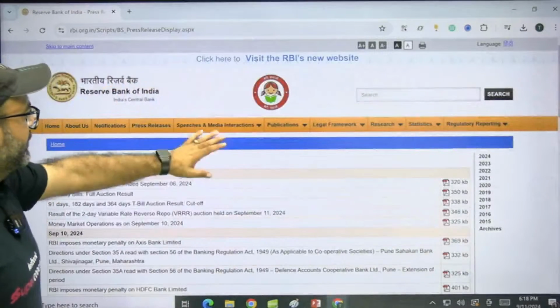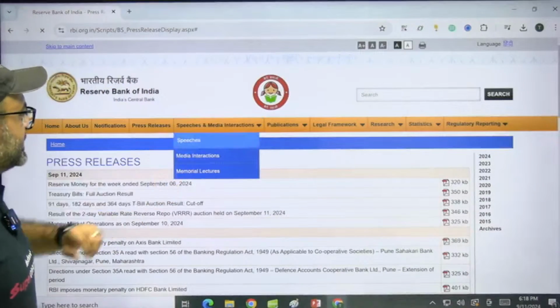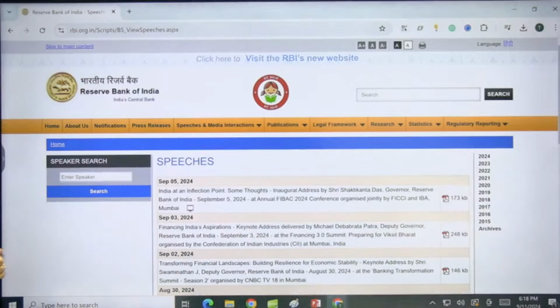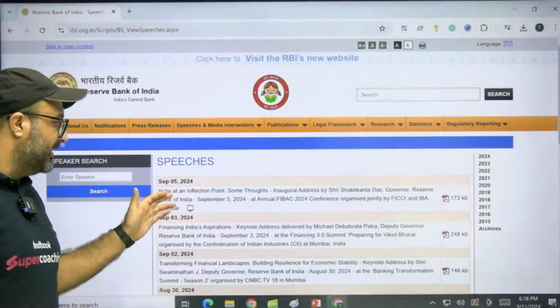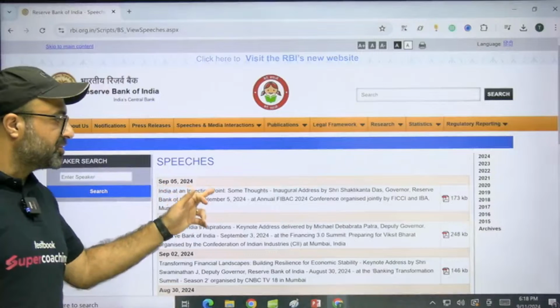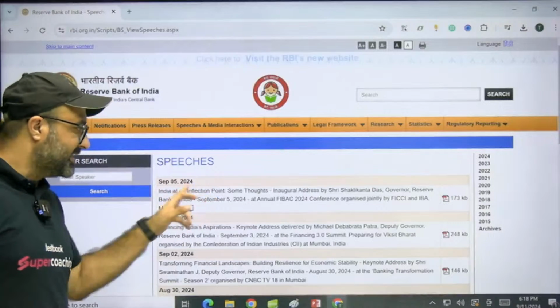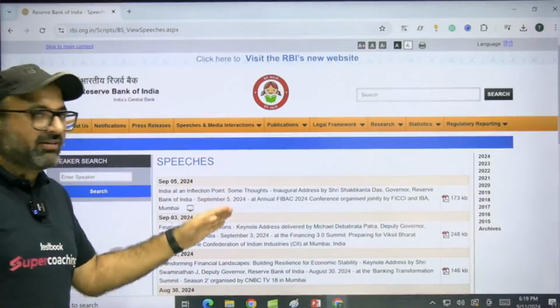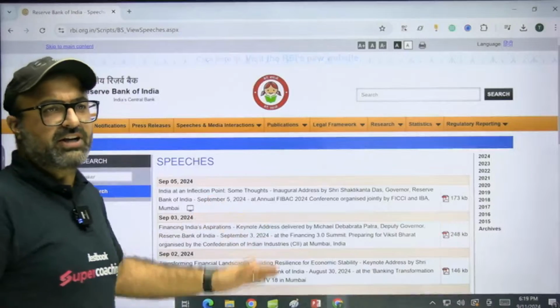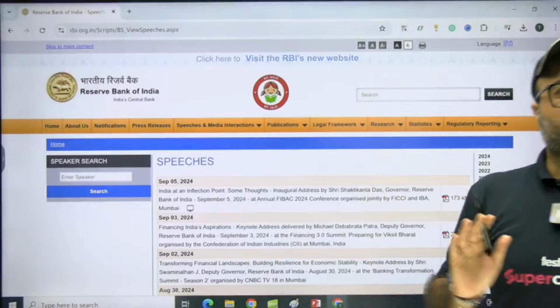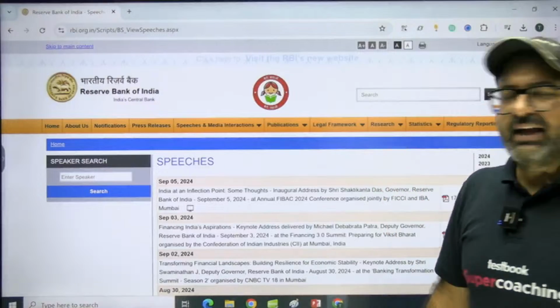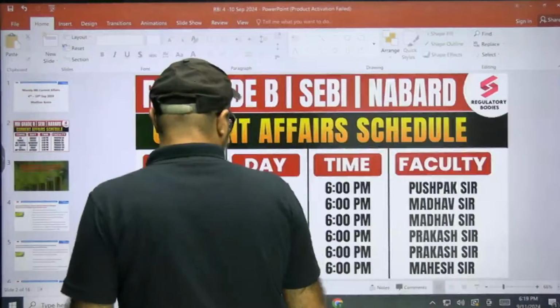After this, we will move on to the third area, that is the speeches. Today I will be discussing the RBI Governor's latest speech, where he has talked about India at an inflection point. We will discuss what this inflection is, what address he has given, what data he has shared, and out of the shared data, what important aspects you need to note down for your examination. So let's begin the discussion.